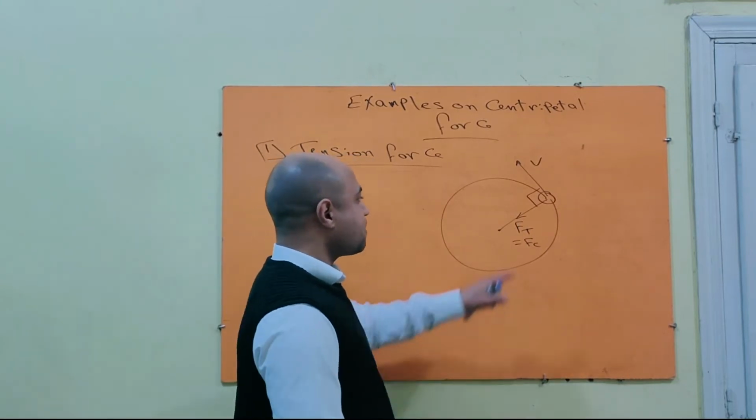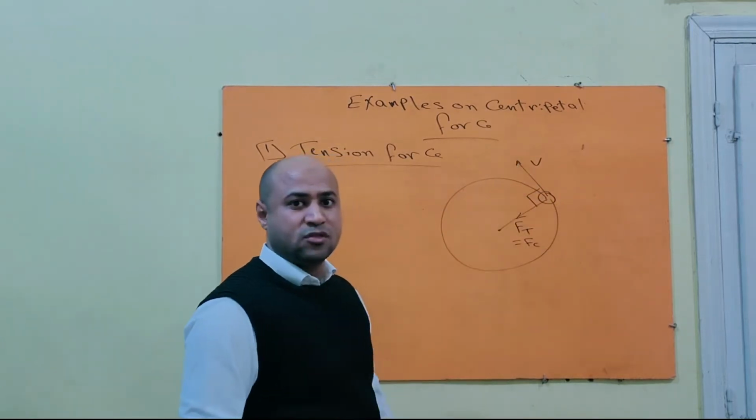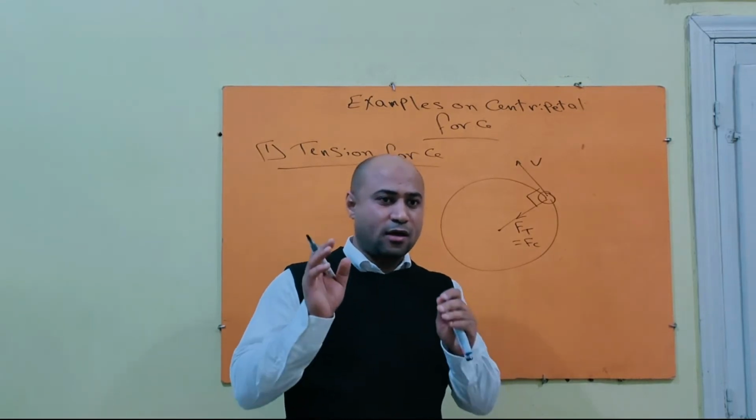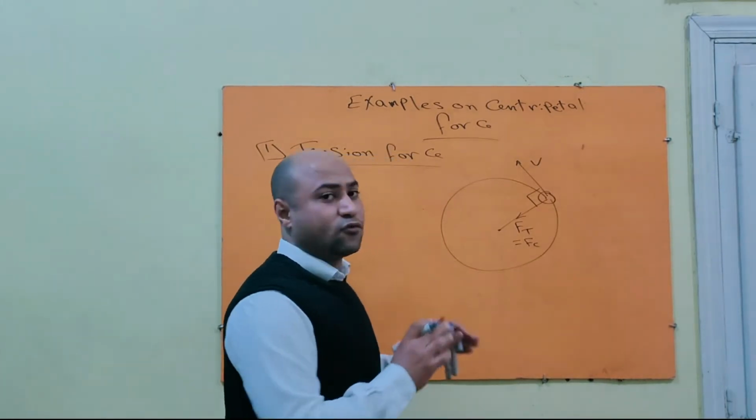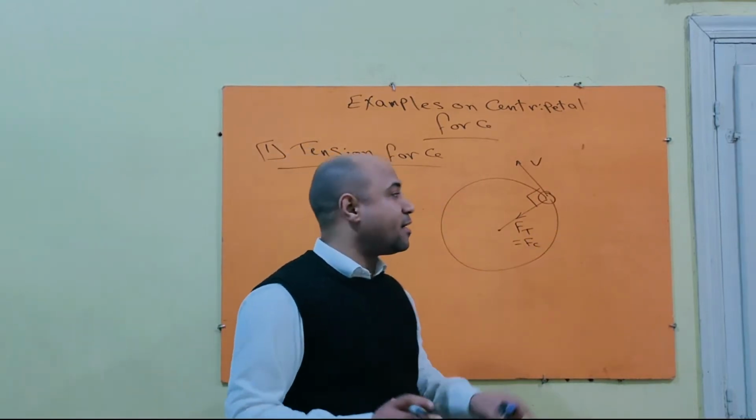Again, tension force acts normally to the direction of movement, so it's called centripetal force, and it causes the same effect. It makes the body move in a circular path with constant speed and changeable direction.